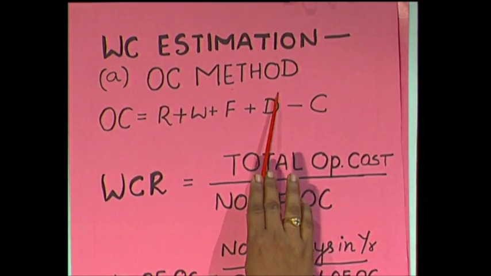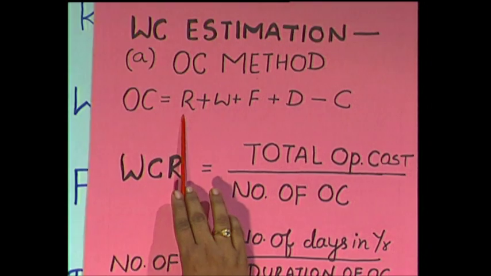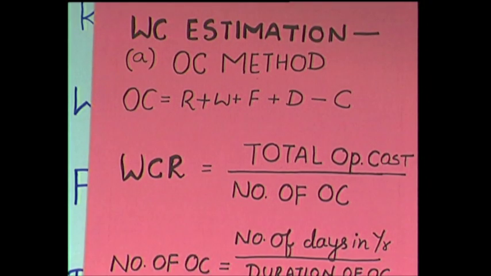According to the operating cycle method, first we are going to determine the period required for the operating cycle. Operating cycle is R plus W plus F plus D minus C. Here R refers to the period for which raw material is in stores. For what period you are going to have raw material in stock.